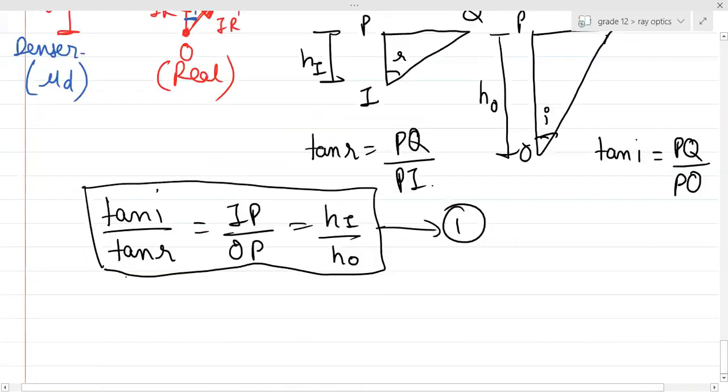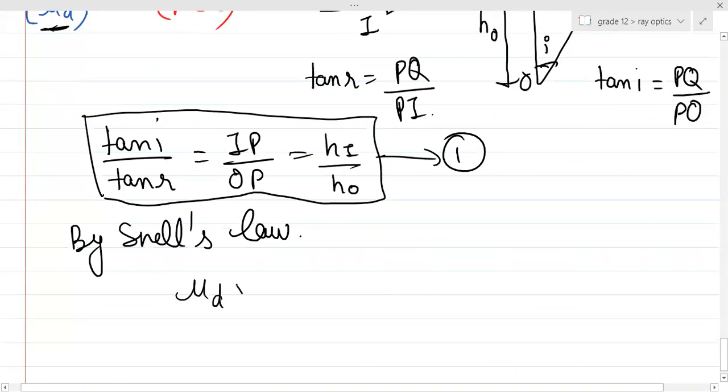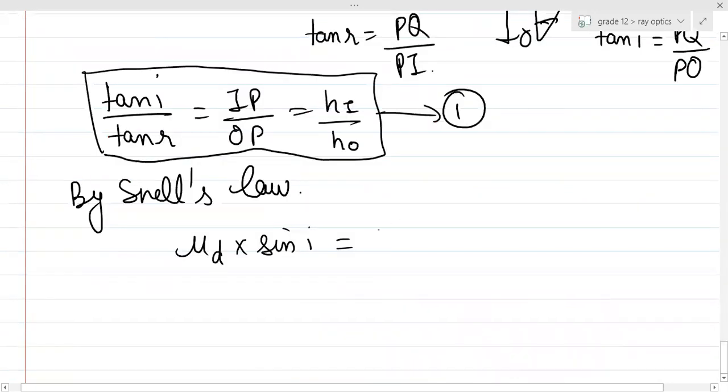Also from Snell's law. Can I write, with the help of Snell's law applied on this particular surface, mu d multiplied by sine of I should be equal to mu r into sine of r?